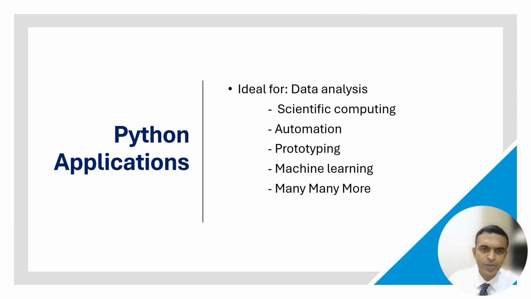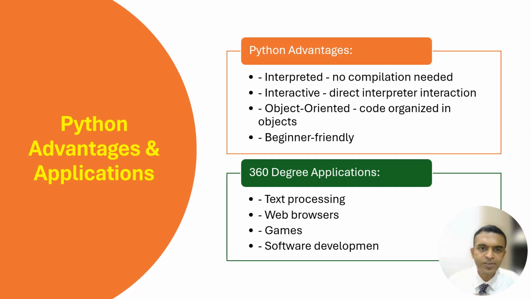Here is the progress of Python, how the various versions evolved. We will see that. So these are the advantages and disadvantages. Python advantages: it is an interpreted language, no compilation is required. It is interactive, line by line you can run the code. It is object oriented and highly beginner friendly. It is a very friendly language. If you begin with Python, you may end up thinking that programming is easy, and your thinking is right. Programming is easy, and especially it is easy when you go ahead with Python.